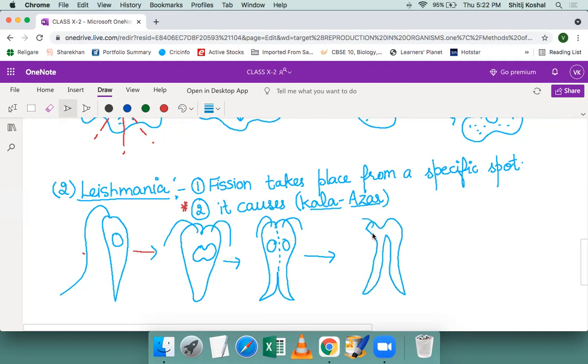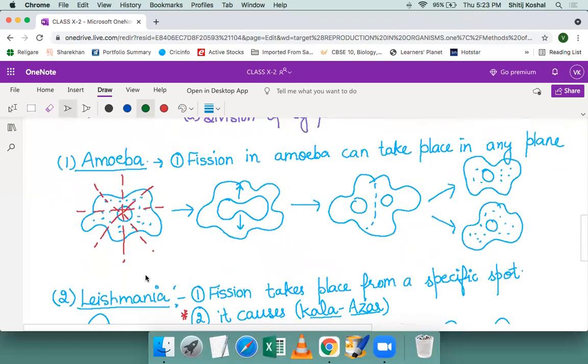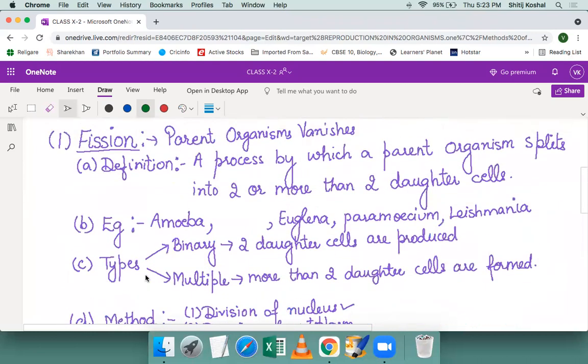So, anyhow, here are two nuclei, and finally, it will split into two daughter Leishmanias with one flagellum, it is looking like a carrot. And definitely there is cytoplasm present. So first the cleavage of nucleus and then the cleavage of cytoplasm takes place. So that is how the process of fission takes place in an organism which is not having a simple body design like amoeba. Have you understood this process now? Any doubt in fission?